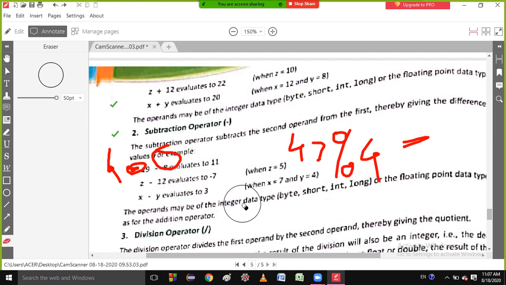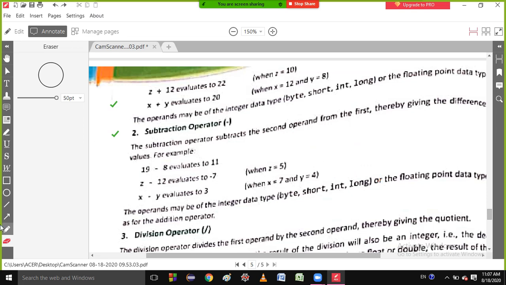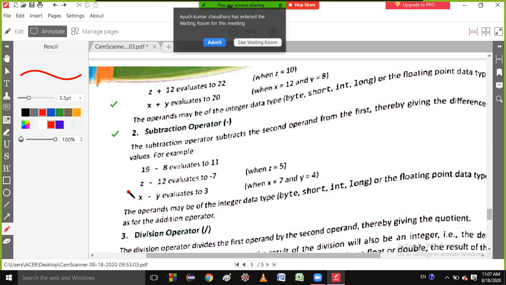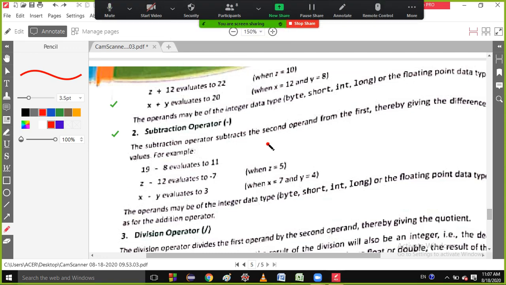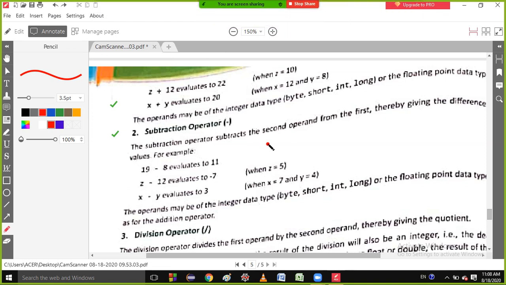Okay, next, let me do some other thing. Students, if I do unary plus and unary minus, can you tell me what unary plus and unary minus are? Which category do they come in? Unary operator, no? They all come in unary operator. Unary plus and minus. I think you people are confused right now.